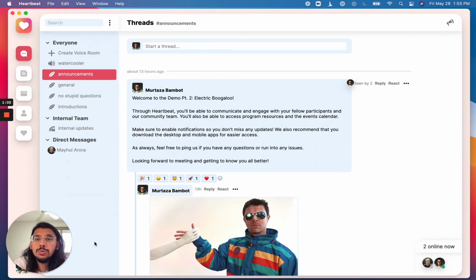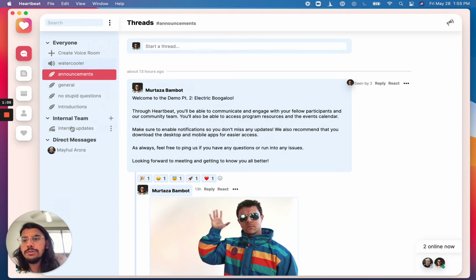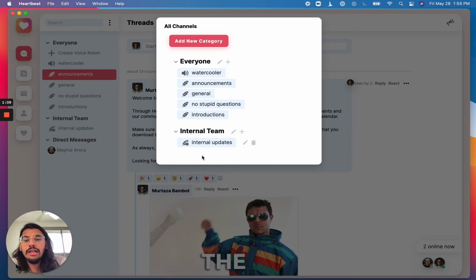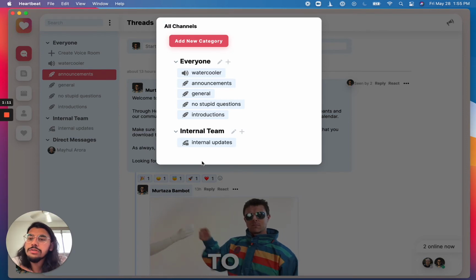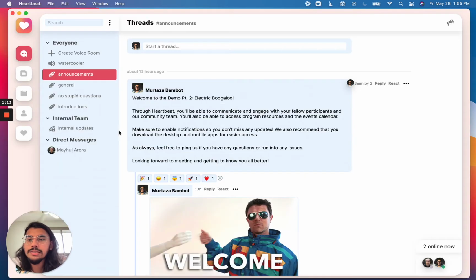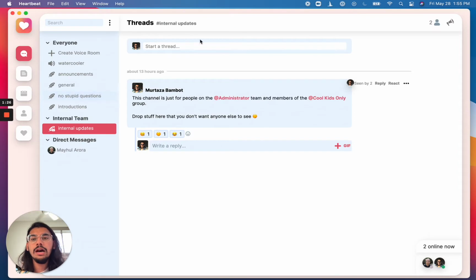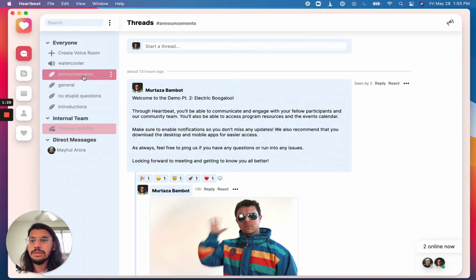In the actual discussions page, you'll be able to create and edit all these different channels, as well as create different channel headers. So you can create channels and then group them in certain ways. You can even take specific channels and tie them to groups that you've designated and assigned in Heartbeat, so that the people that have access to those channels, all of that is automatically taken care of as you add and remove people from different groups or different roles within Heartbeat.